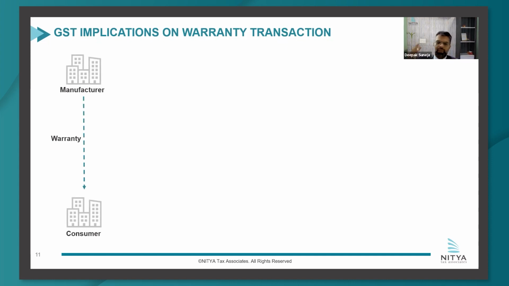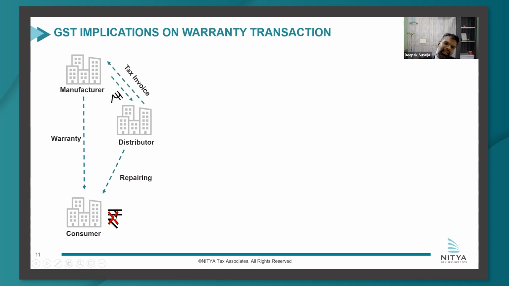So usually what happens is manufacturers sell goods to customers either directly or through a dealer network, but the warranty liability is usually on the manufacturer. So the consumer can enforce the warranty liabilities on the manufacturer. However, because the distributor network is widespread, they undertake the repairing activity. So if, let us say, there is an automobile which has been sold, like in Tata, and it is under warranty and there is a defect, he goes to a distributor or a dealer, who undertakes the repairing activity. He does not charge any consideration from the customer.